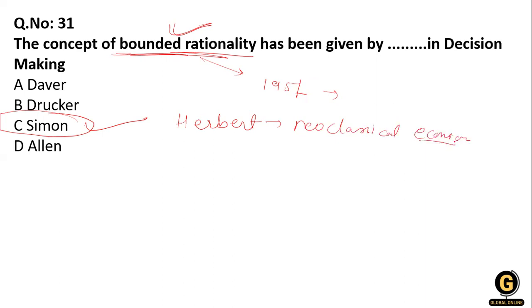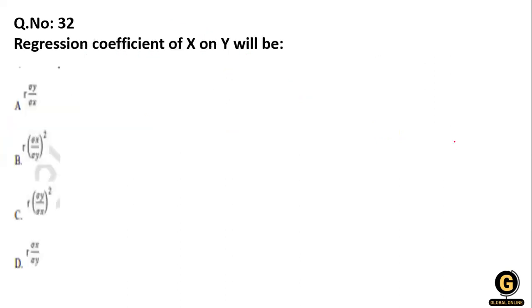Okay, neoclassical, and his call to replace the perfect rationality assumed of homo economicus with the concept of rationality tailored to cognitive limits of agents. Okay, so Simon is the right answer.